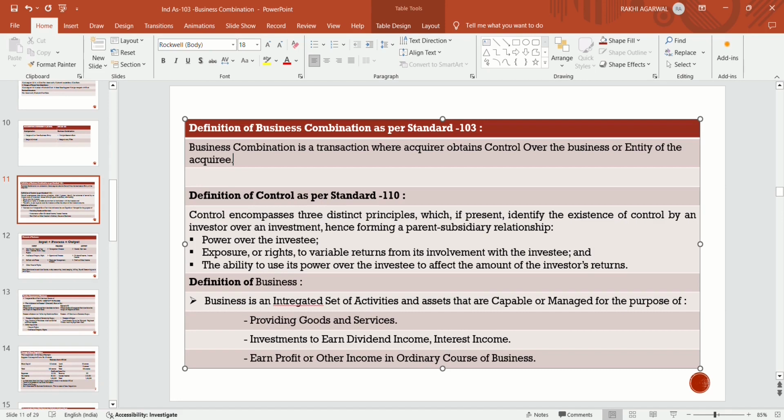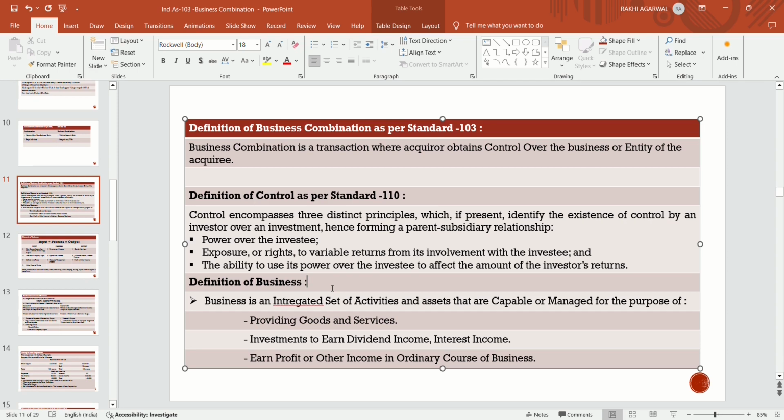Business combination is a transaction where the acquirer obtains control over the business or entity of the acquiree. Now the definition of control as per Standard 103: control encompasses three distinct principles which, if present, identify the existence of control by an investor over an investment, hence forming a parent-subsidiary relationship.